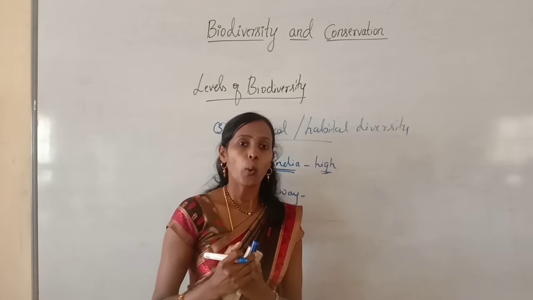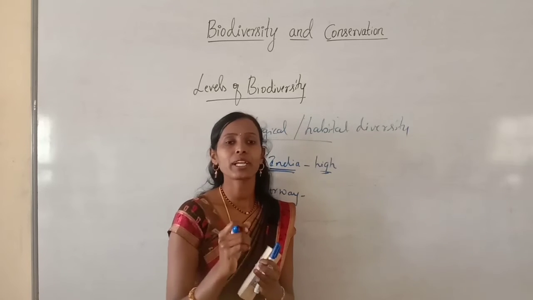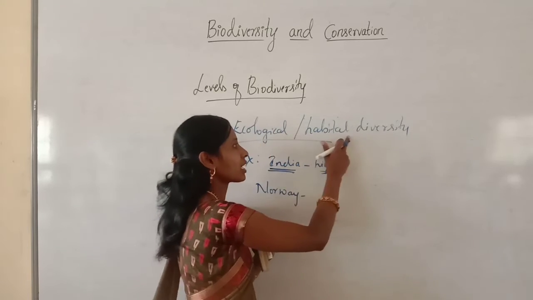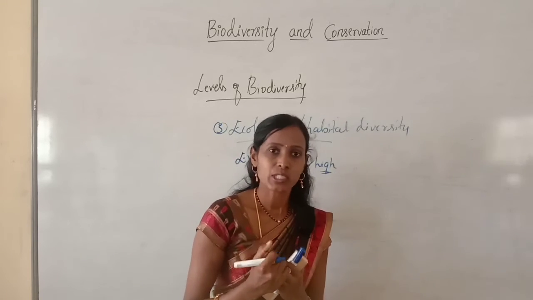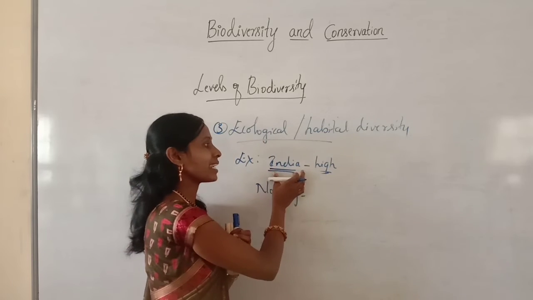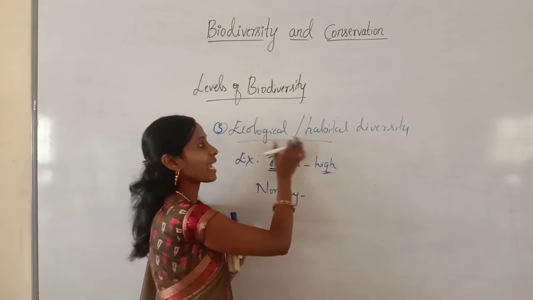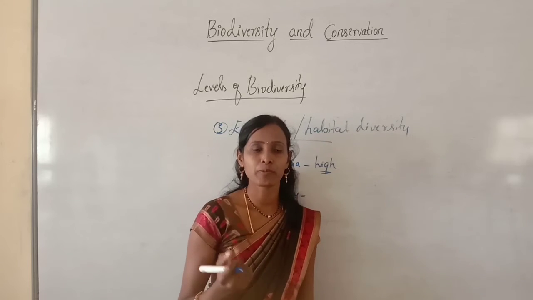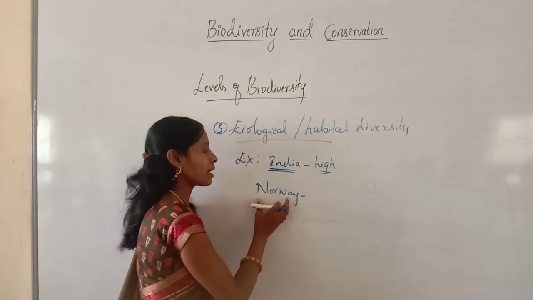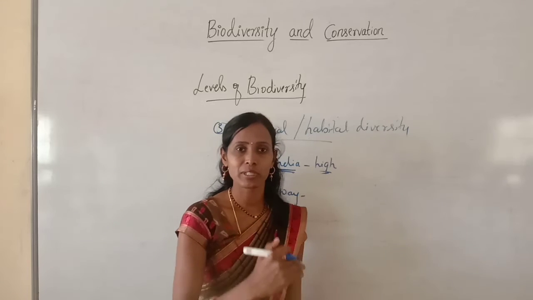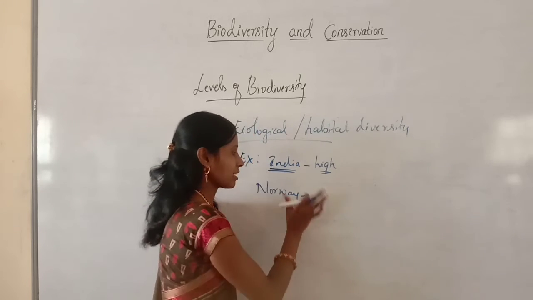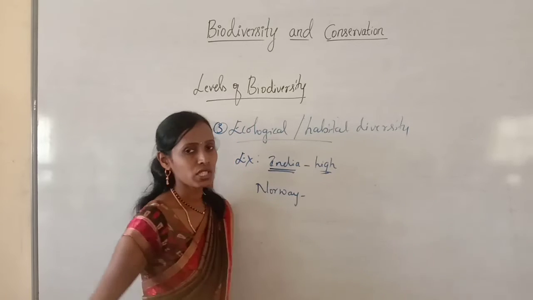In the area where we find different varieties of ecosystems, we say the ecological diversity is high. That's why I told you India has higher ecological diversity due to the presence of a large number of different types of ecosystems, but in Norway the ecological diversity is less.